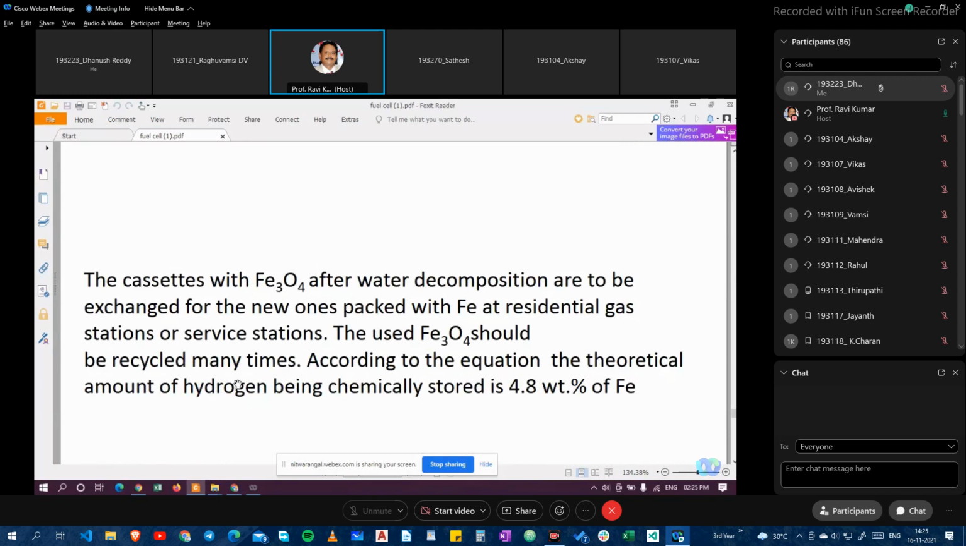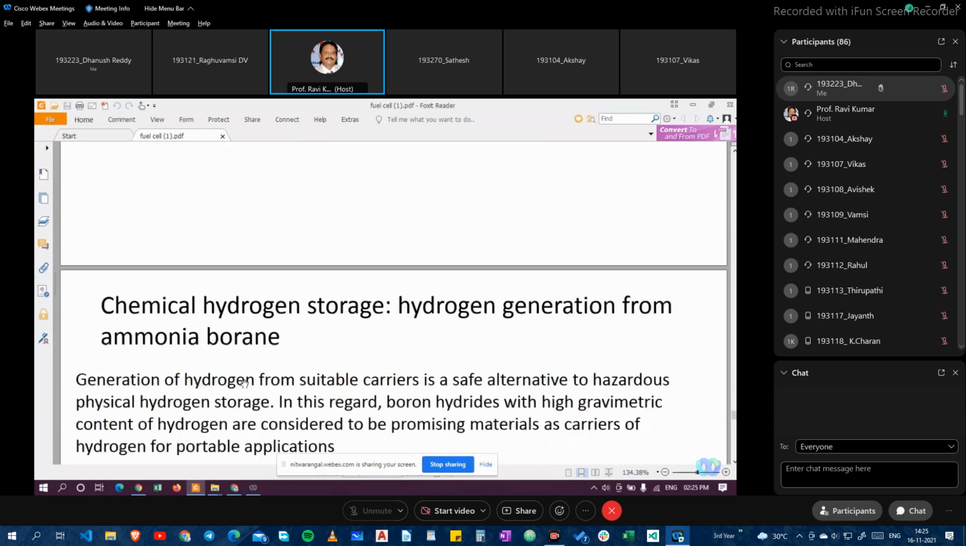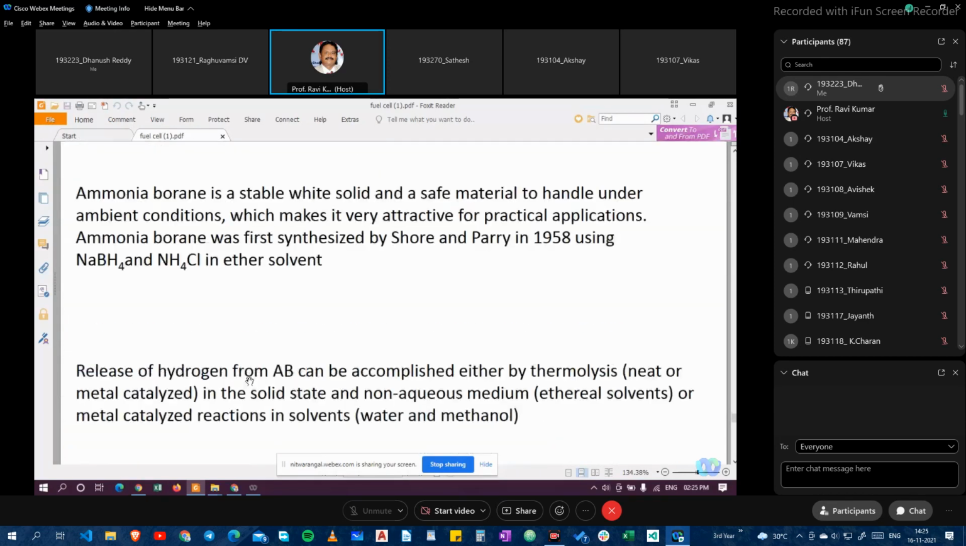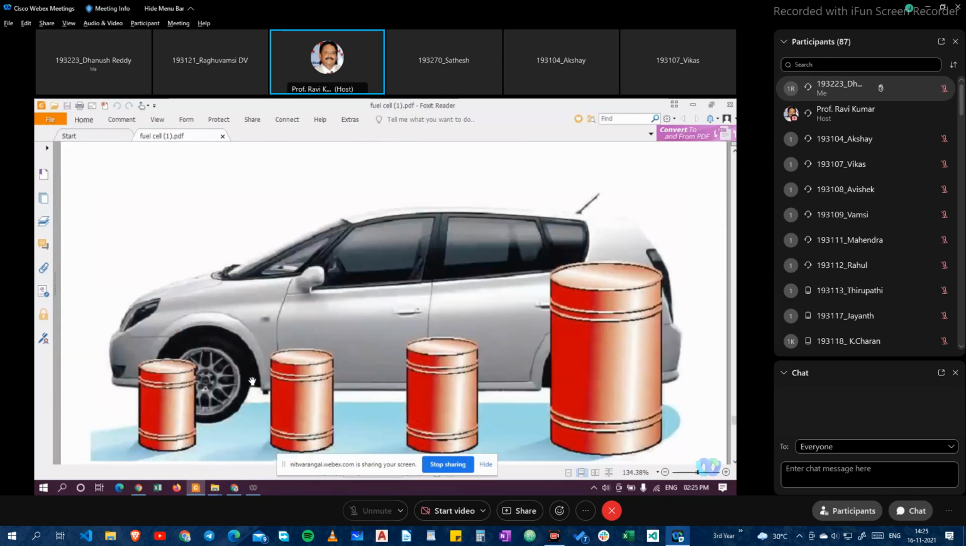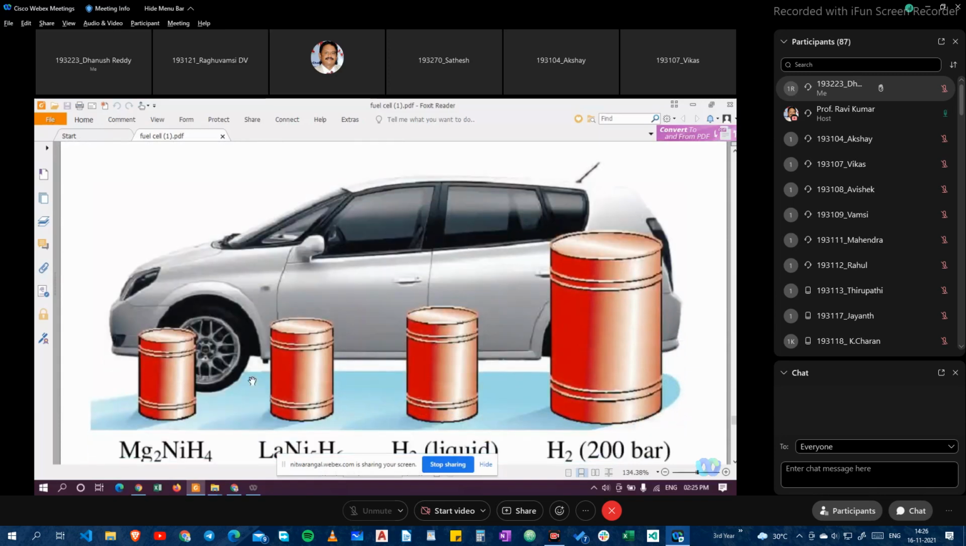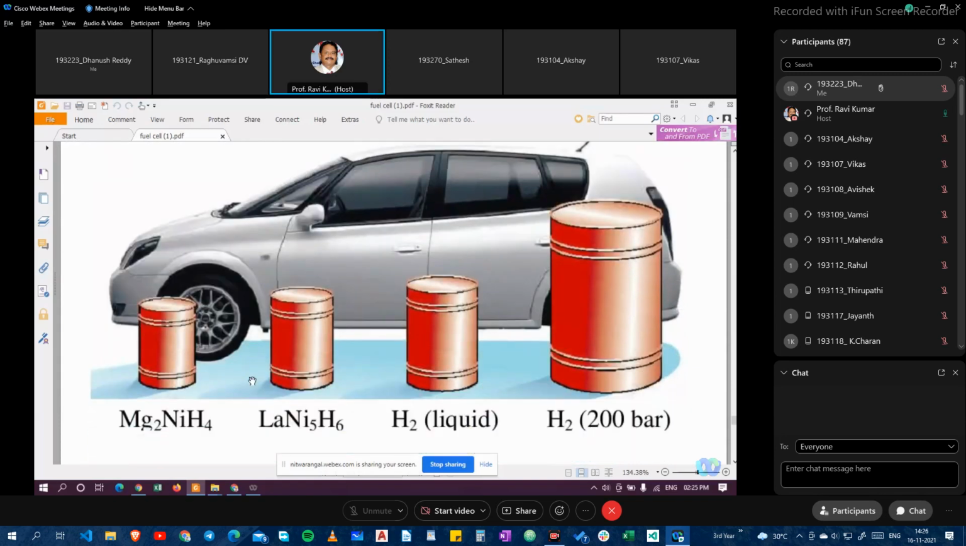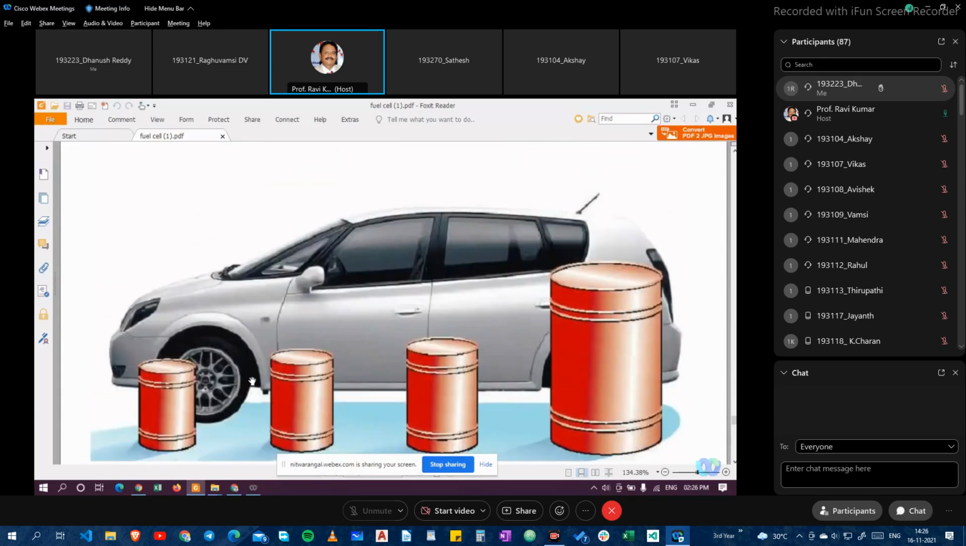The used Fe3O4 should be recycled many times. According to the equation, the theoretical amount of hydrogen being chemically stored is 4.8% of Fe. This is the chemical hydrogen storage, hydrogen generation from ammonia borate. And this is about hydrogen storage in Mg2NiH4, LaNi4H6, H2 liquid, and H2 at 200 bar. This is about the storage methods for transportation purposes.